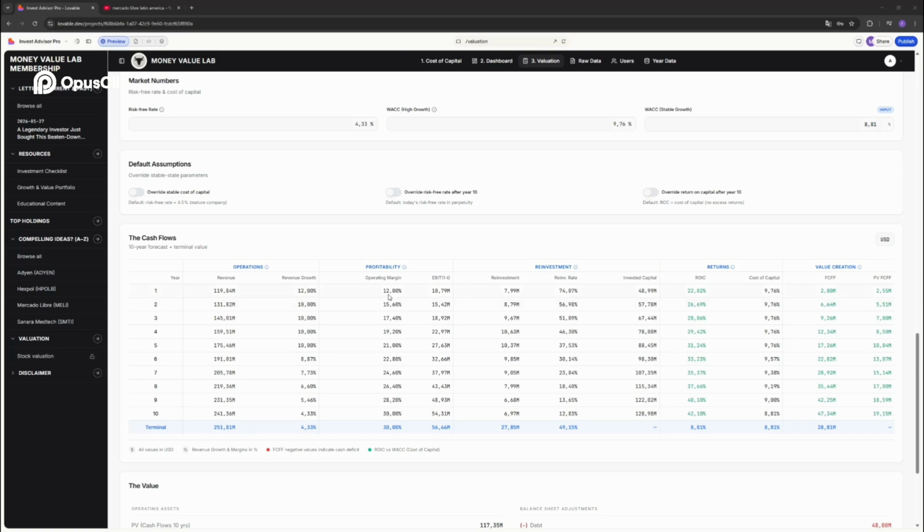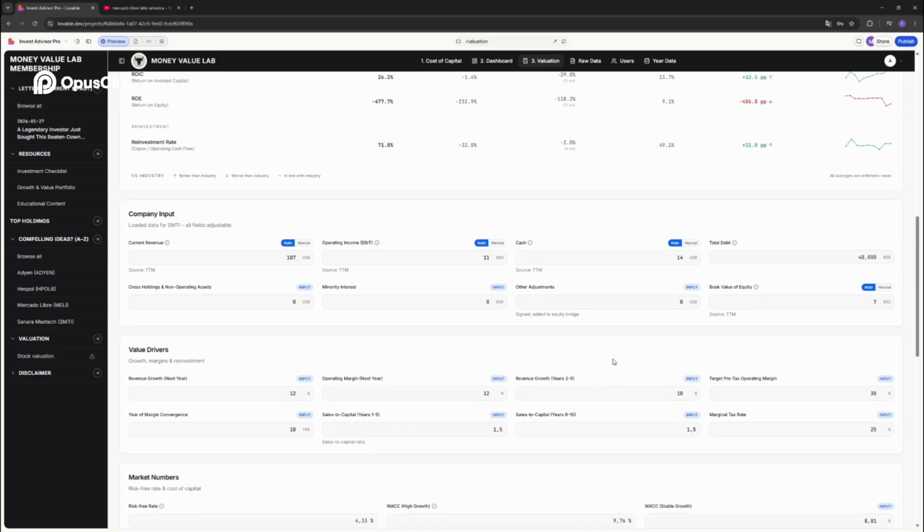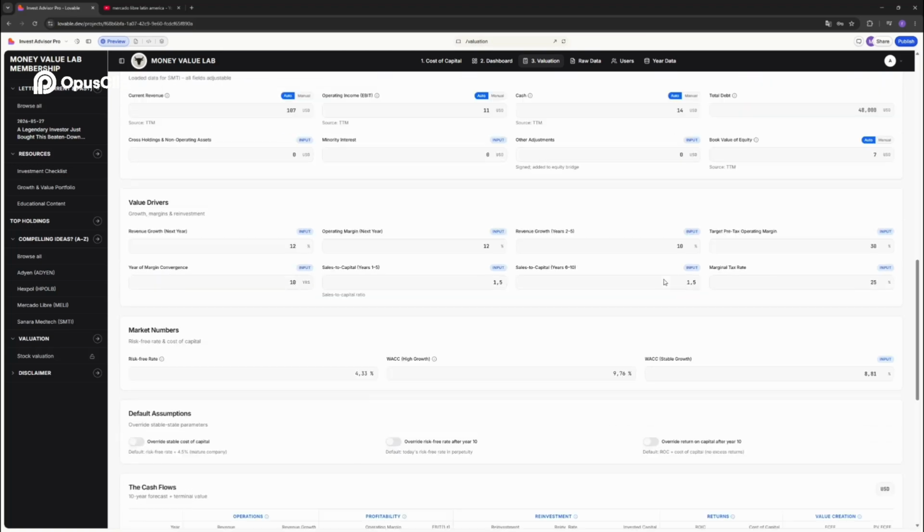Now, operating margin, I said 12%. And I said EBIT margin will converge to 30% in year 10. And you can see here, EBIT margin is improving year by year. And let's look at the reinvestment rate. It's 74%, 56%, 46%. Close to the industry average. So I'm not off here.